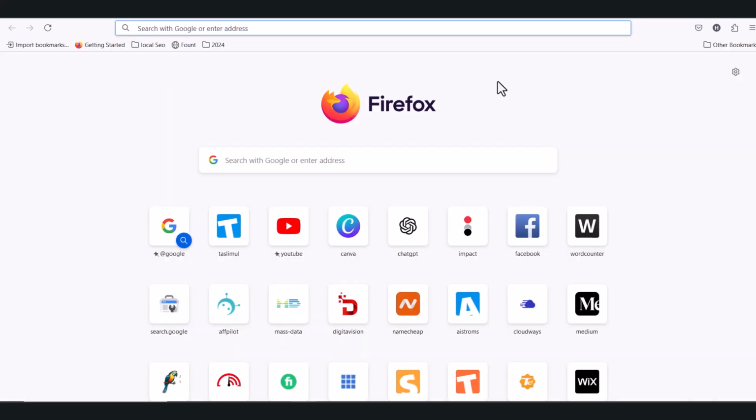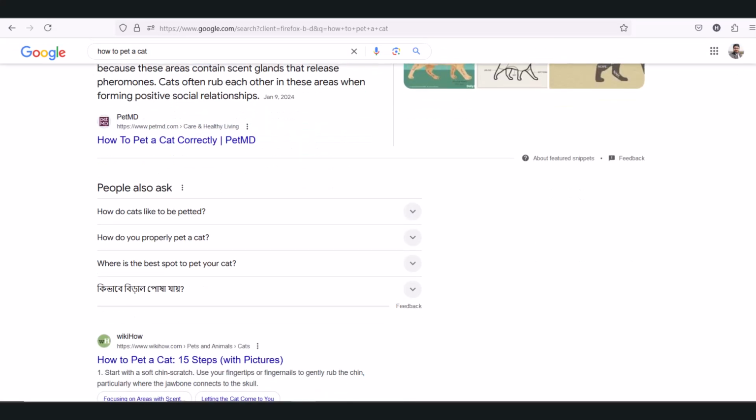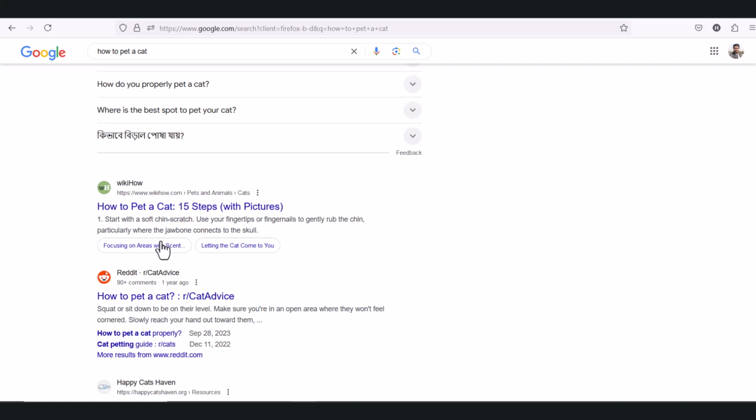So you may wonder, what is Parasite SEO? Parasite SEO is a new term that is getting more popular in the last few years, mostly from last year, after the major Google updates. So if you search anything on Google, like how to pet a cat or anything, you will see Reddit or Quora or LinkedIn, Medium ranking on the top.